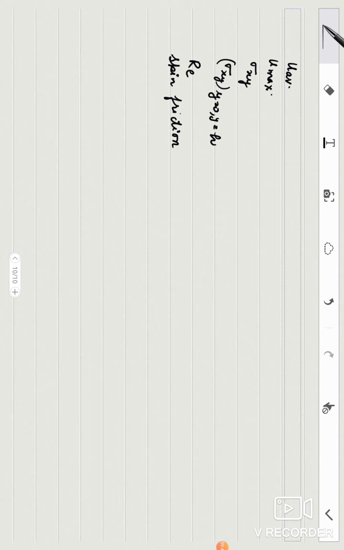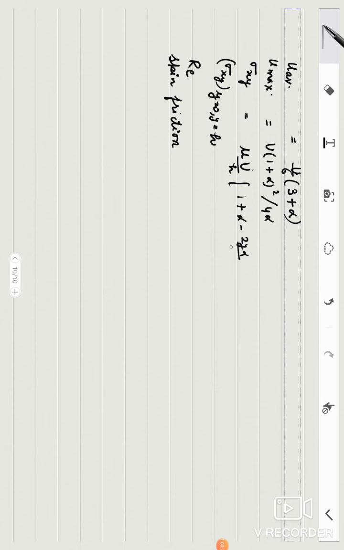Your u average will be U by 6 times 3 plus alpha. You calculate yourself. Your u maximum will be U times 1 plus alpha square upon 4 alpha. Sigma xy will come out to be mu U upon h times 1 plus alpha minus 2 y alpha upon h.